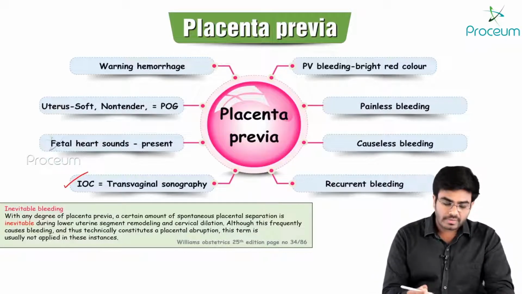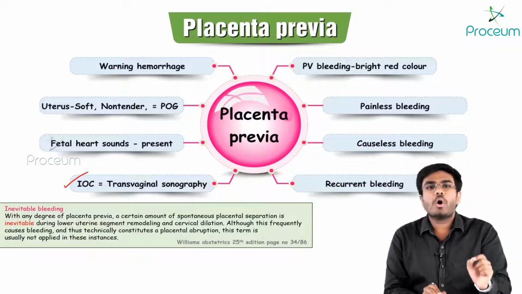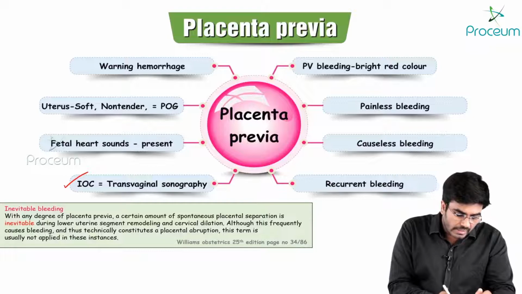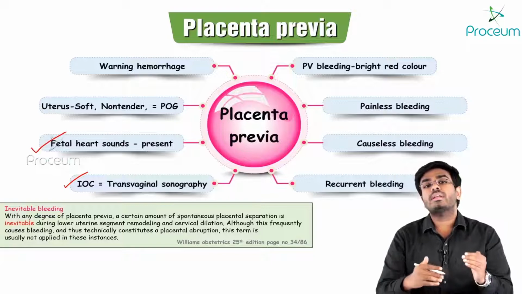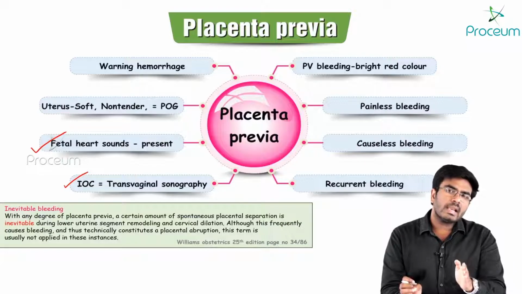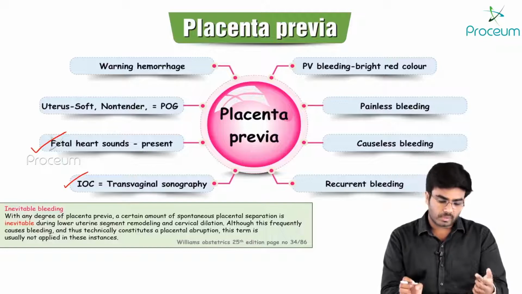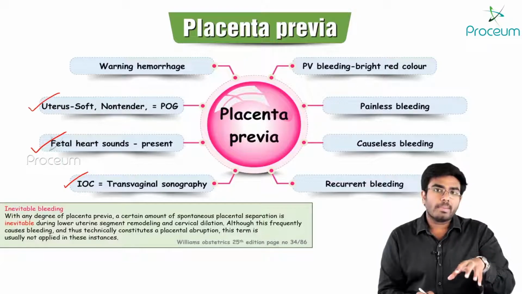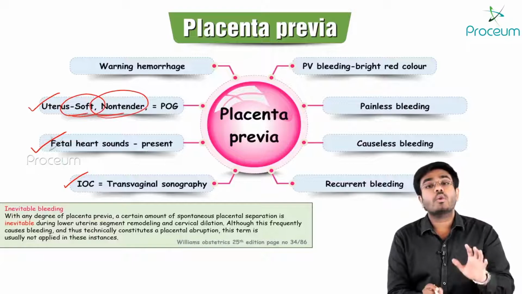Now, what is the investigation of choice? The investigation of choice is ultrasonography via the vaginal route, that is transvaginal ultrasonography. With such a small bleeding, there won't be any problem to the baby most of the time. So fetal heart sounds are usually present. But abruptio placenta is a more dangerous condition when compared to placenta previa. In placental abruption, there are chances of fetal demise or fetal death. Now, if you do the examination and palpate the uterus, it is going to be soft and non-tender, which means no pain.